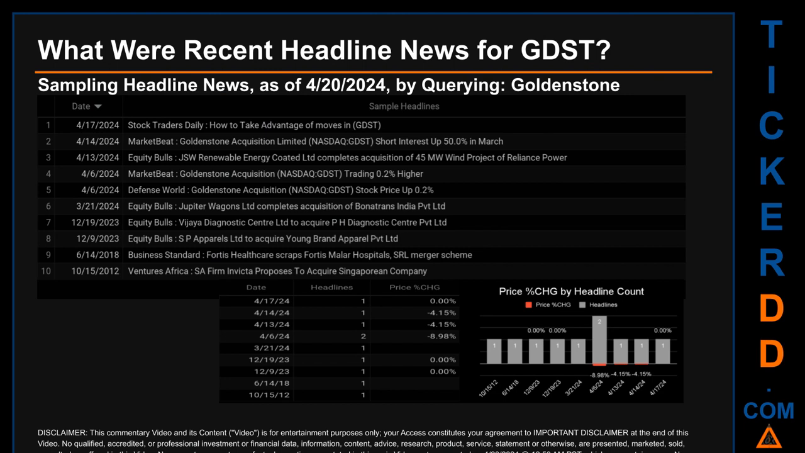Saturday, April 6, 2024 had the most headlines. It had 2 discovered headlines when MarketBeat published the headline that read, Goldenstone Acquisition Limited, Nasdaq: GDST. Short interest up 50.0% in March. MarketBeat published the headline that read, Goldenstone Acquisition, Nasdaq: GDST. Trading 0.2% higher. Defense World published the headline that read, Goldenstone Acquisition, Nasdaq: GDST. Stock price up 0.2%.